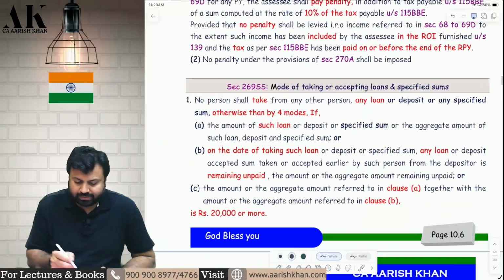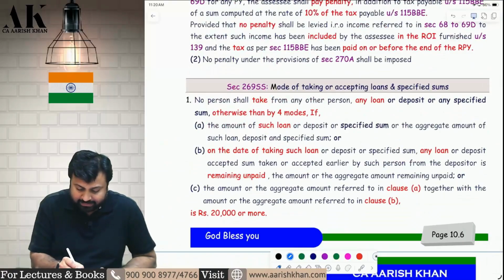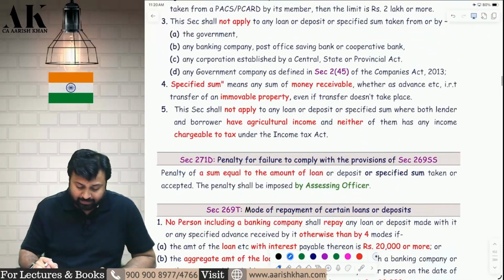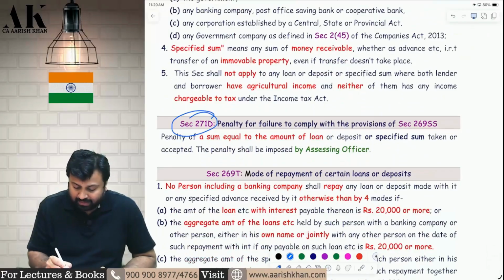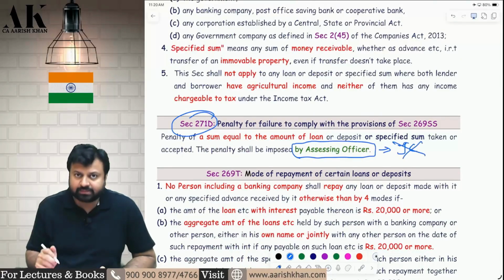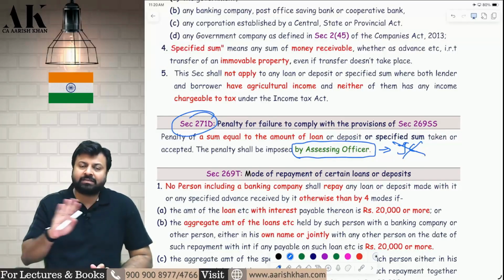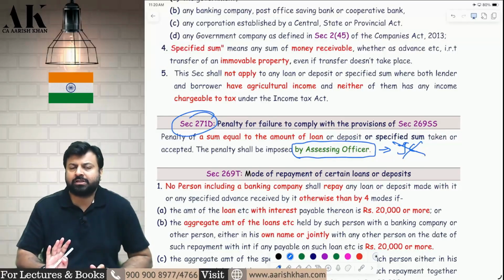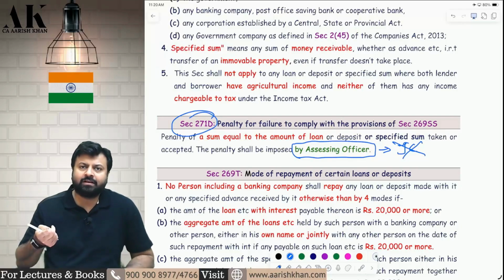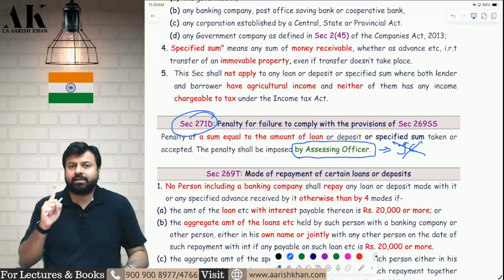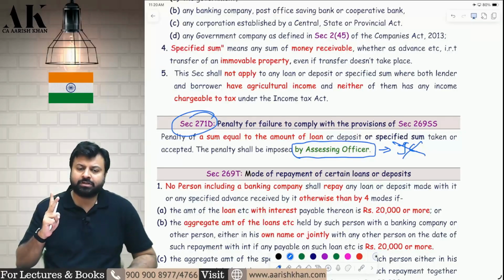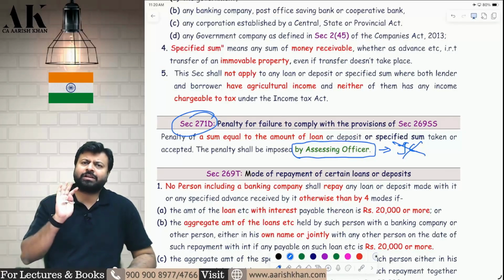Now, in 269SS, if you violate 269SS, the penalty will be imposed under 271D. Earlier it was by Joint Commissioner, now it is by Assessing Officer. From 1st April 2025, they have removed the words Joint Commissioner and put the words Assessing Officer, which may also include Joint Commissioner. Because Assessing Officer means Income Tax Officer, Assistant Commissioner, Deputy Commissioner, even Joint Commissioner.